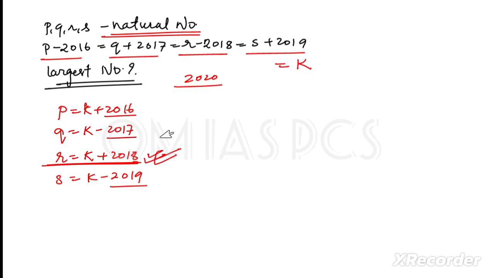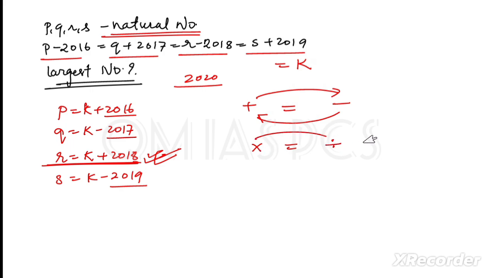I was saying that if you are not getting the initial method, like how we are doing addition or subtraction, let me tell you the process. If there is a plus, when it goes to the other side, it will be minus, and if there is a minus, when it goes to the other side, it will be plus. Just reverse: plus to minus and minus to plus. Easy. Again if there is a multiplication, it will go to the other side as division, and if there is a division, it will go to the other side as multiplication.